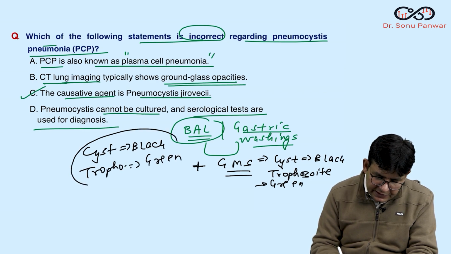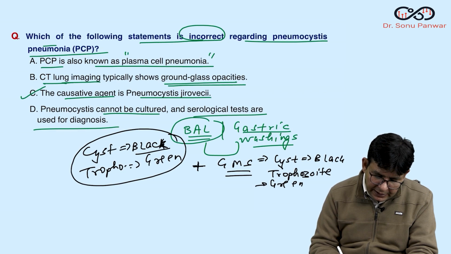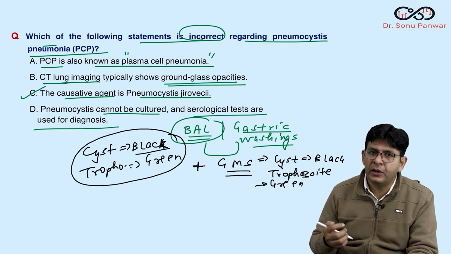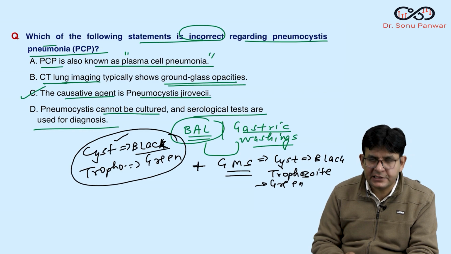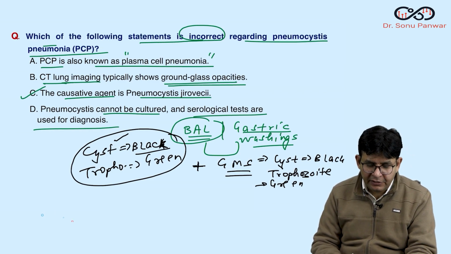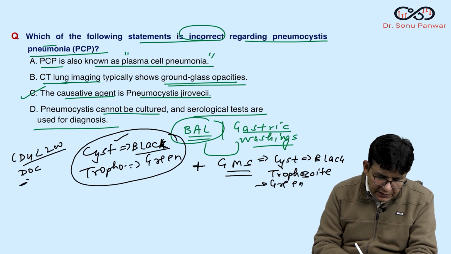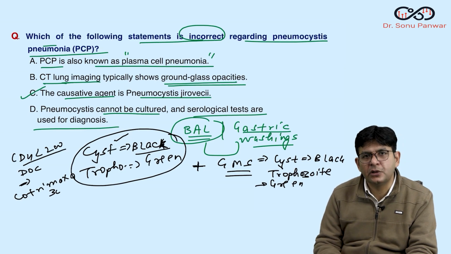And why does the cyst turn black? Because it has glycogen in it. And one important thing is it looks like a crushed ping pong ball, which is characteristic of the cyst in Pneumocystis pneumonia. At which CD4 count does it happen? It happens at CD4 count of less than 200. And which drug of choice do you use for this? That is cotrimoxazole. Is it fine?